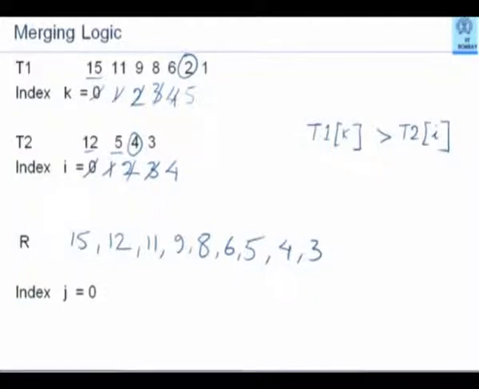Please remember, the index must keep increasing as per our logic. Now I have a problem. I have to compare T1 5 with T2 4.